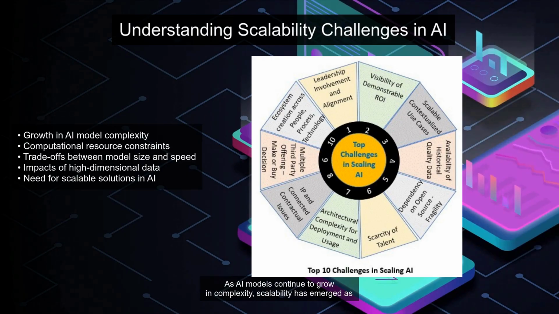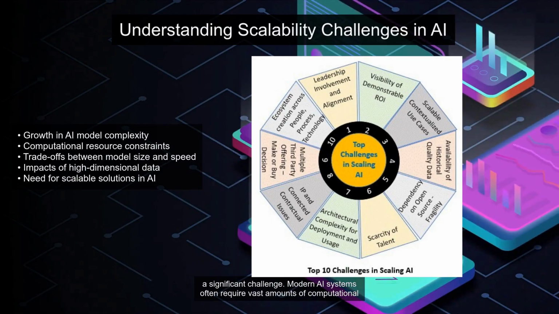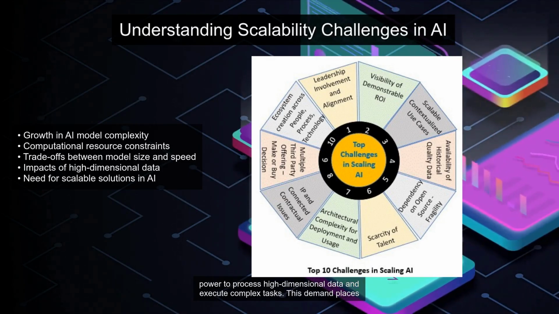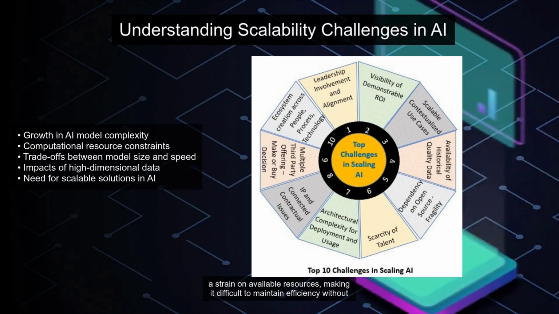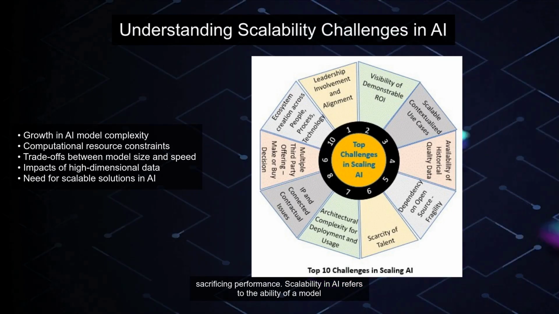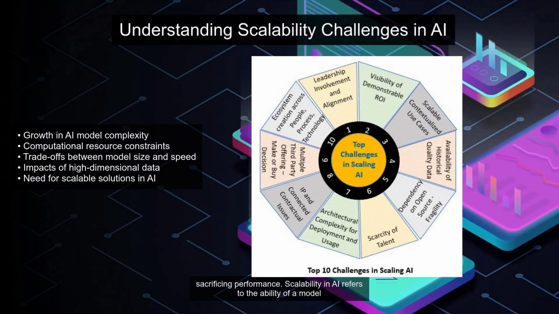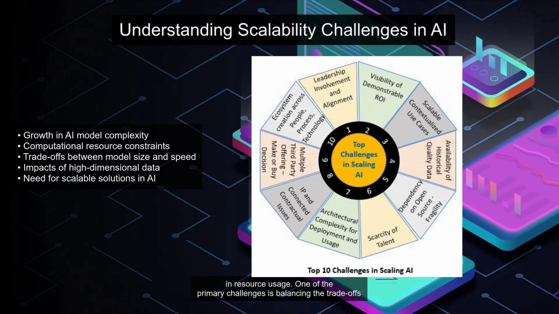As AI models continue to grow in complexity, scalability has emerged as a significant challenge. Modern AI systems often require vast amounts of computational power to process high-dimensional data and execute complex tasks. This demand places a strain on available resources, making it difficult to maintain efficiency without sacrificing performance. Scalability in AI refers to the ability of a model to handle increasing amounts of data and computation without a proportional increase in resource usage.